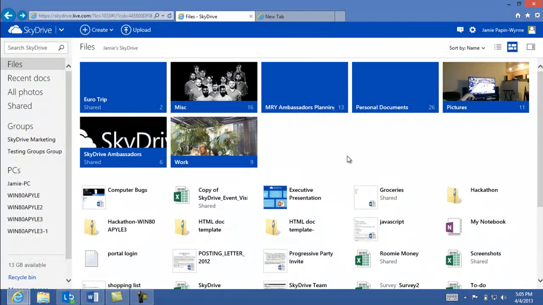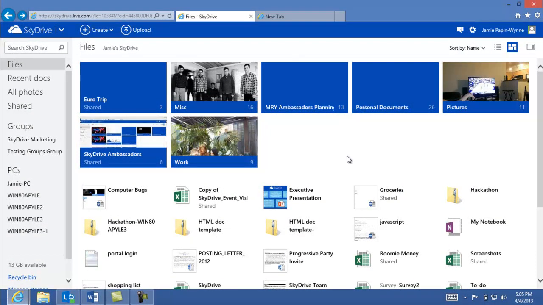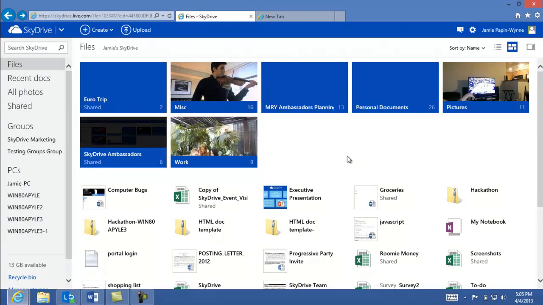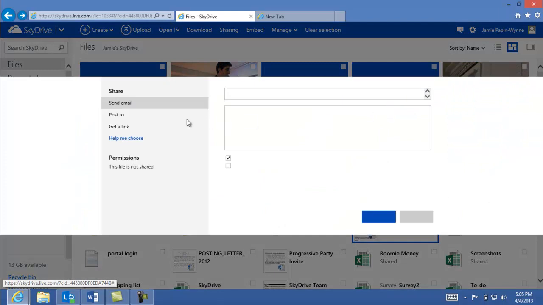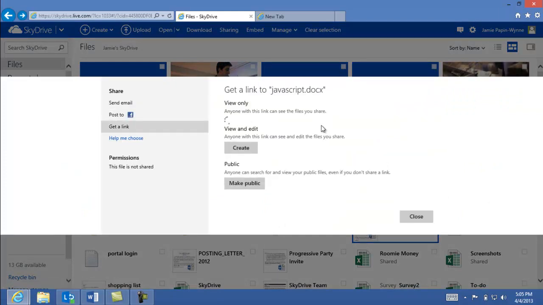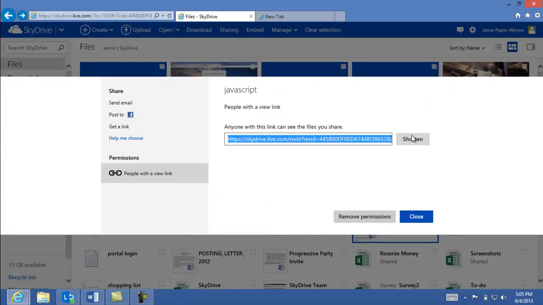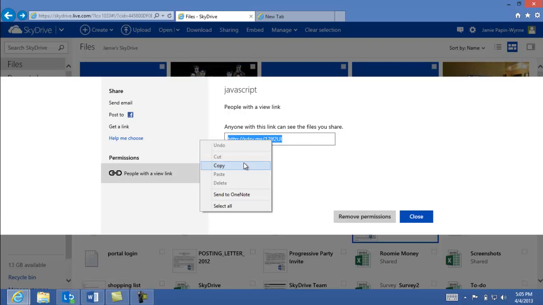I also want to show you a trick you can use to track the click-through rate of a link that you give to people. It's pretty simple. All you have to do is right-click and press sharing, per usual. Get a link. Make sure you shorten it. And then when you distribute this link, you can actually track how many people have clicked on it. So you can copy, distribute by email, by IM, Facebook, anything like that.